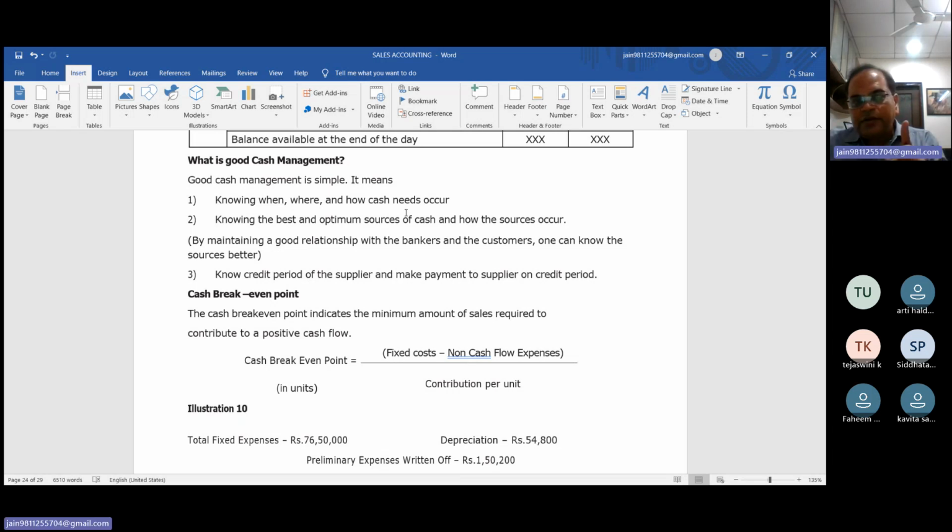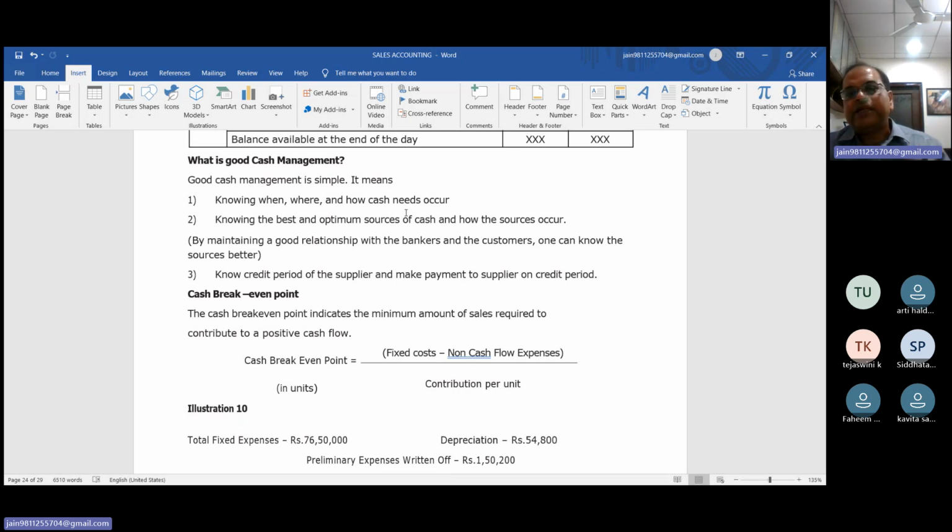Or where? We have already discussed this previously. But we have to decide the priority of cash. Priority means the payment priority, in which you have to pay first. Suppose the creditor has allowed you a credit period of 10 days, then you have to arrange the money within 10 days.